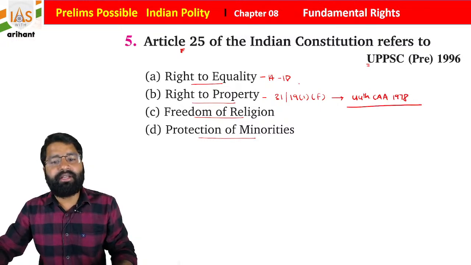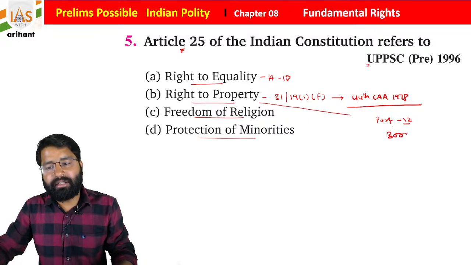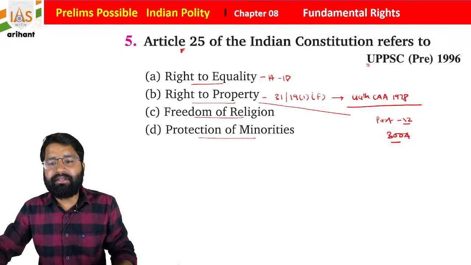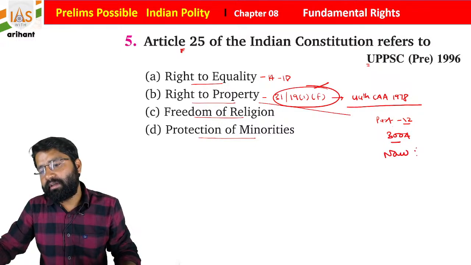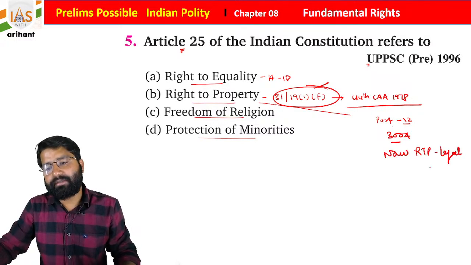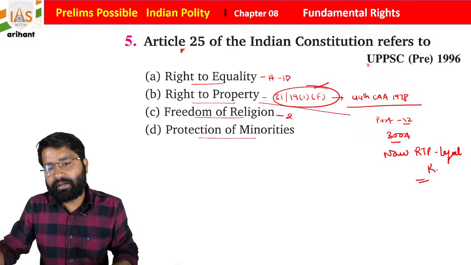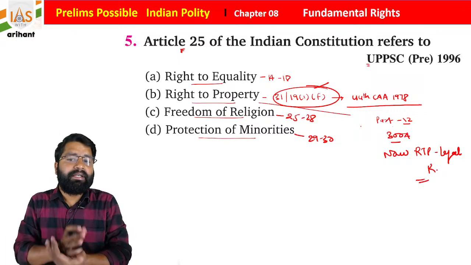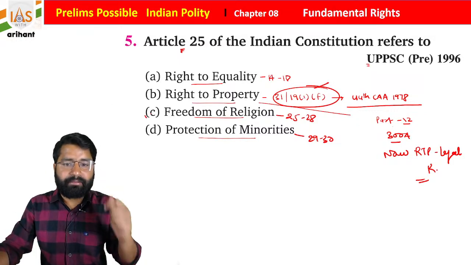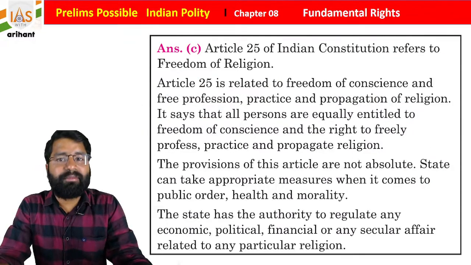This right to property is removed and it is placed under Part 12 of the Indian Constitution, under Article 300A. Initially, when it was part of this, it was a fundamental right. Now the right to property is a legal right, students. Freedom of religion is Articles 25 to 28, and protection of minorities is Articles 29 and 30, students. So if you see, statement C is going to be the right answer. You need to remember the range, you need to remember these articles.